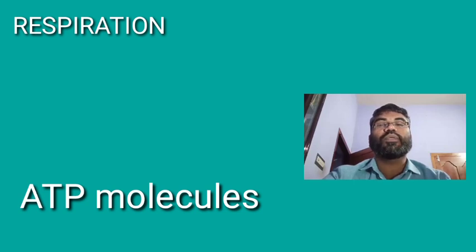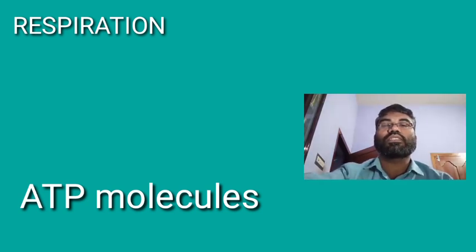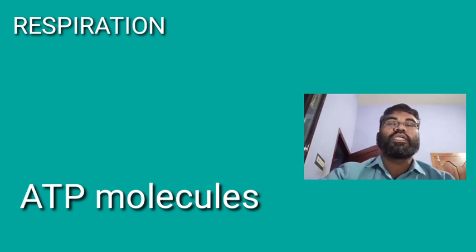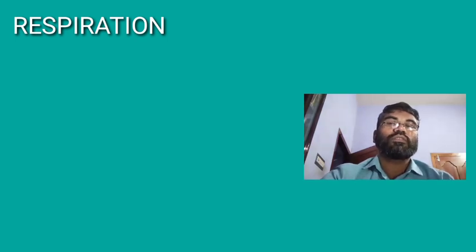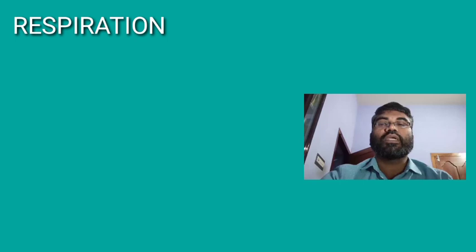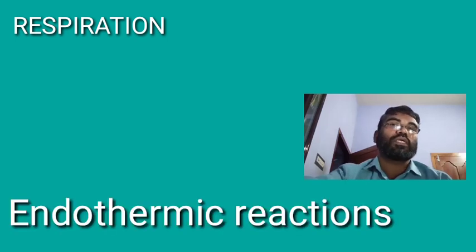So energy from ATP is used to carry out all other activities in the cell. At that time ATP is broken down and a fixed amount of energy is released. And this energy is used to carry out endothermic reactions inside the cell.